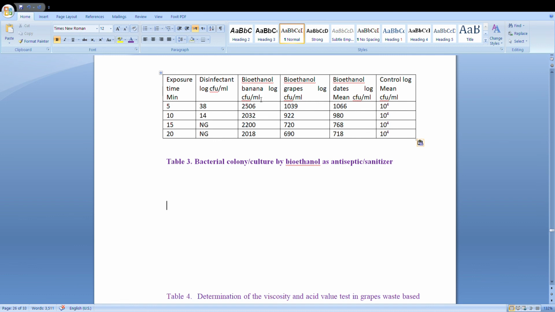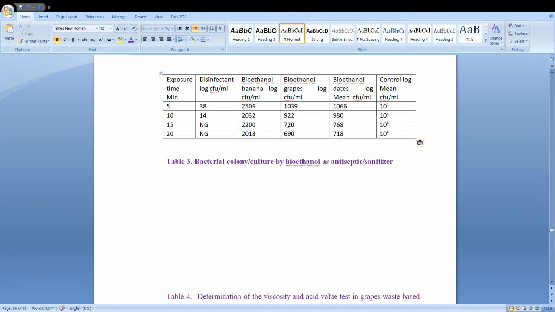The banana is shown at 5 minutes, 10 minutes, 15 minutes, 20 minutes. You can see here the 15 minutes. In the grapes a little less bacteria has been killed, and in dates also less, but the highest is banana bioethanol.